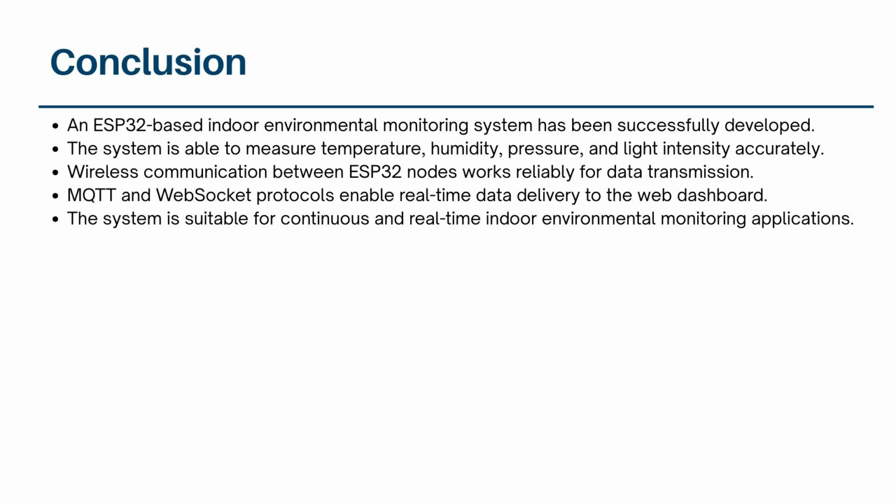Third, wireless communication between ESP32 nodes works reliably for data transmission. Fourth, MQTT and WebSocket protocols enable real-time data delivery to the web dashboard. And the fifth point is that the system is suitable for continuous and real-time indoor environmental monitoring applications.